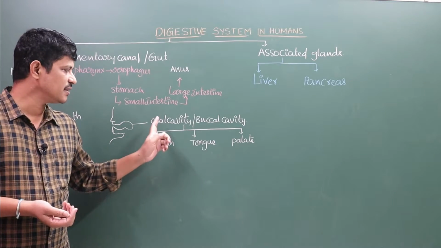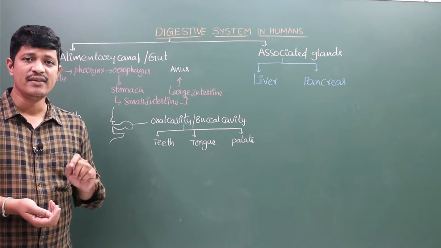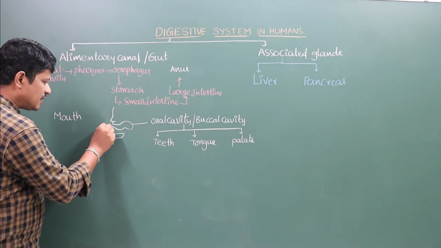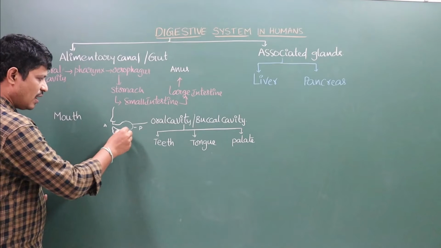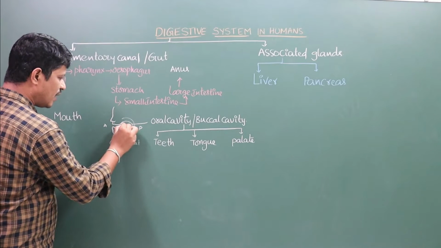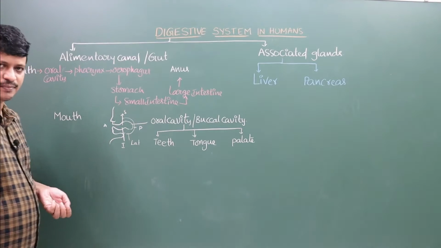In the oral cavity, this is the anterior part and this is the posterior part, these are the lateral parts, and this one is the superior and this one is the inferior part.